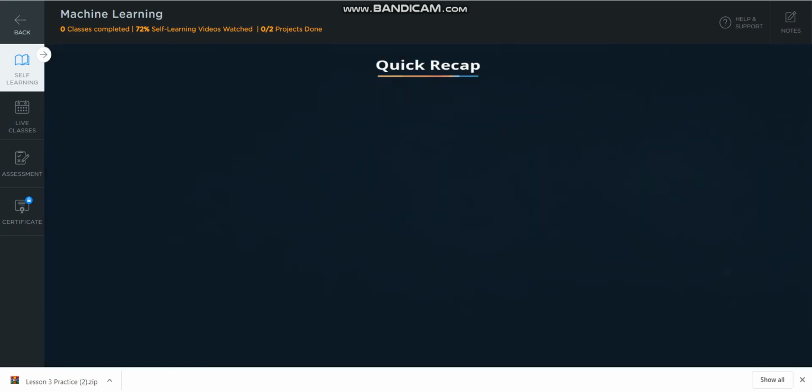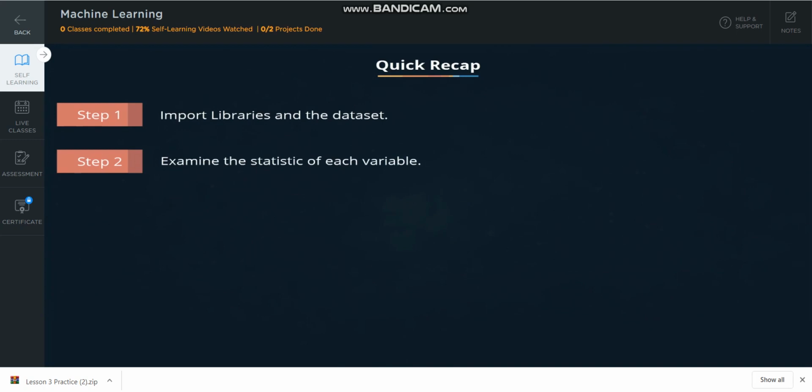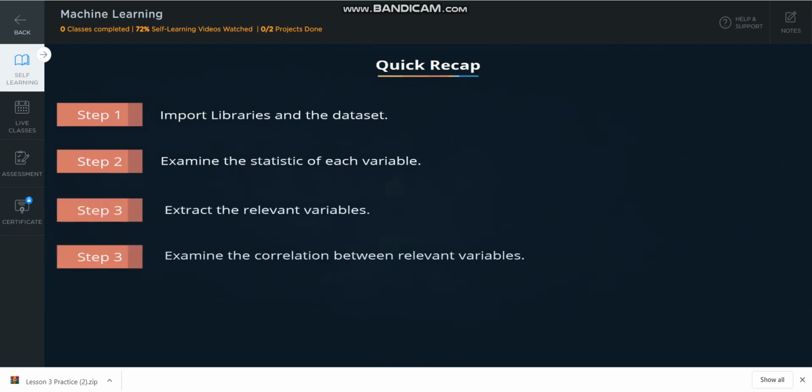Let's quickly recap the steps we have covered so far. Import libraries and the data set. Examine the statistic of each variable. Extract the relevant variables. Examine the correlation between relevant variables.